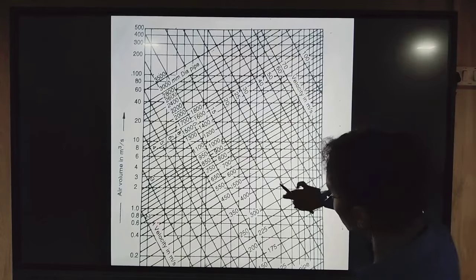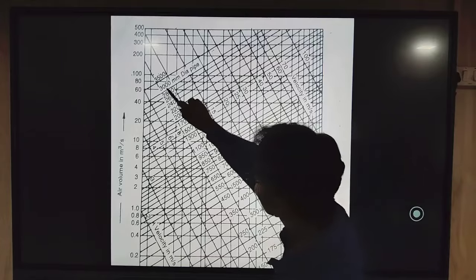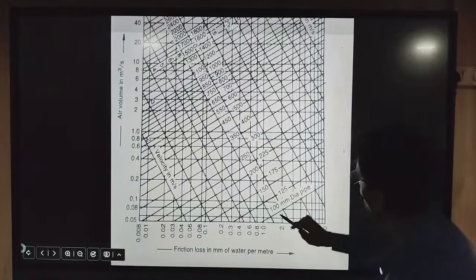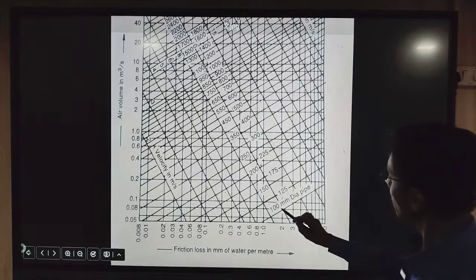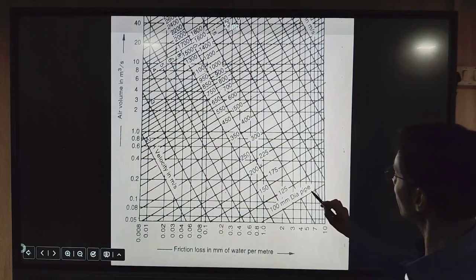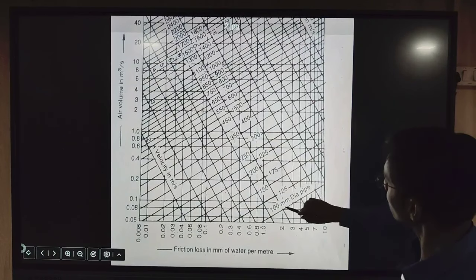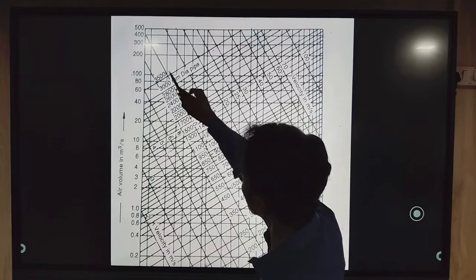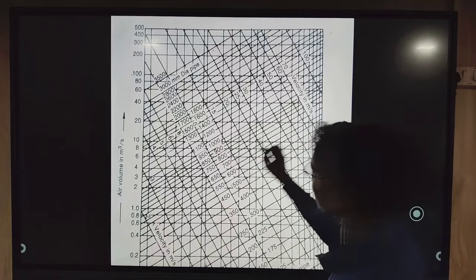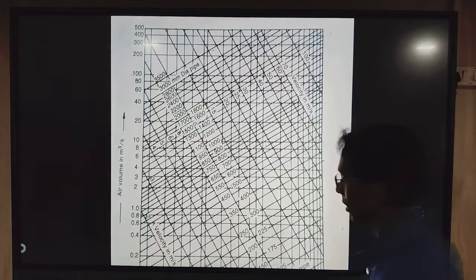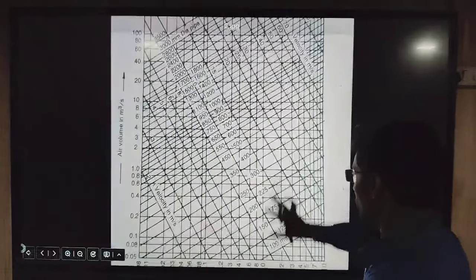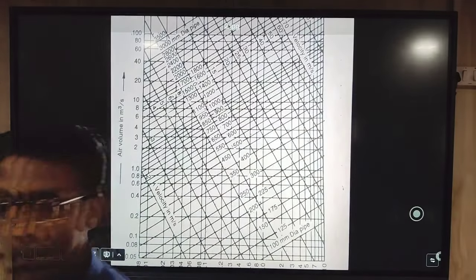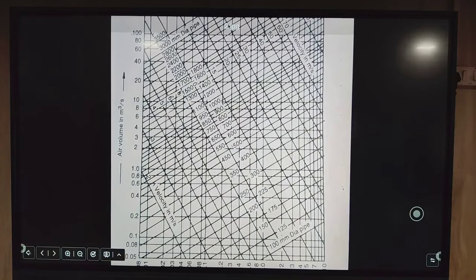For the diameters, these are the lines at the bottom. They start from 100 mm of diameter and range up to a maximum of 3500 mm. These are the various diameter lines, and we can use these lines to find the different parameters of duct calculation.